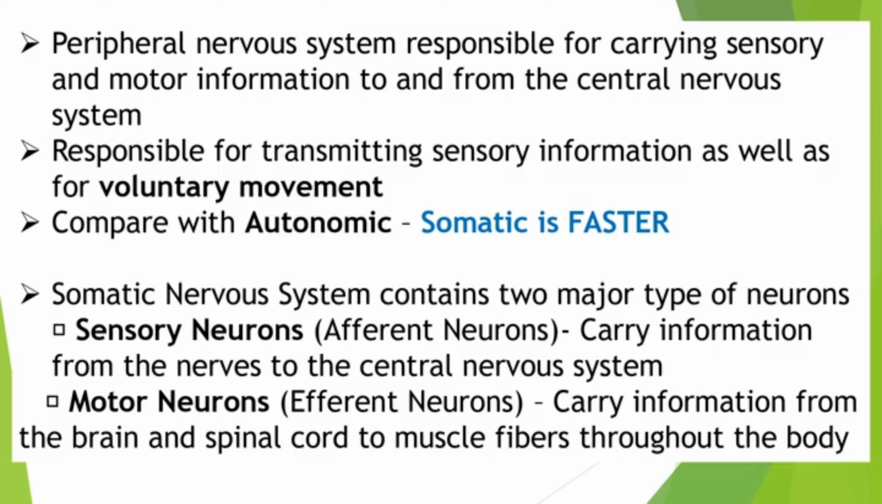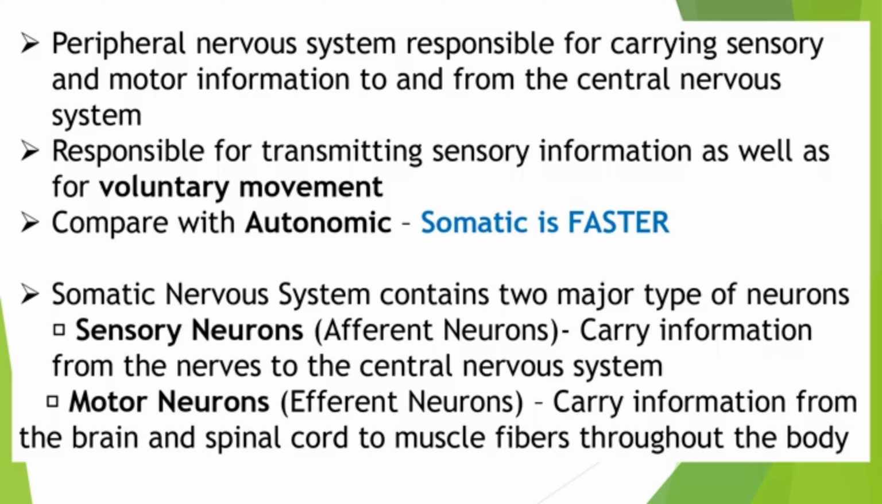And the next slide I mentioned what else we want to know about the somatic nervous system. It is mainly the peripheral nervous system responsible for carrying sensory and motor information to and from the central nervous system. It is also responsible for the voluntary actions, that means the skeletal muscles.